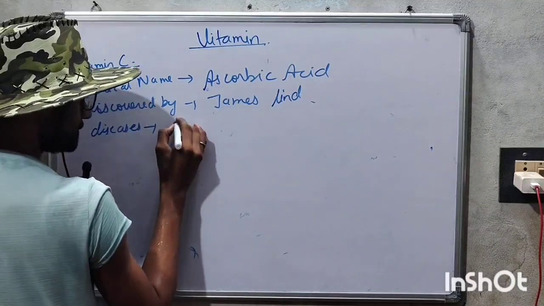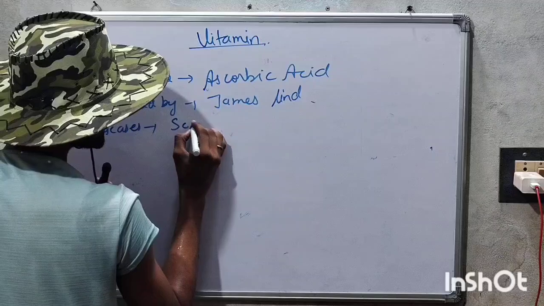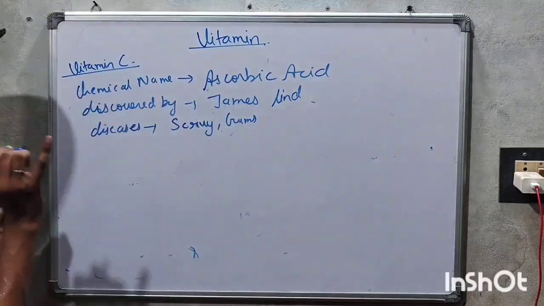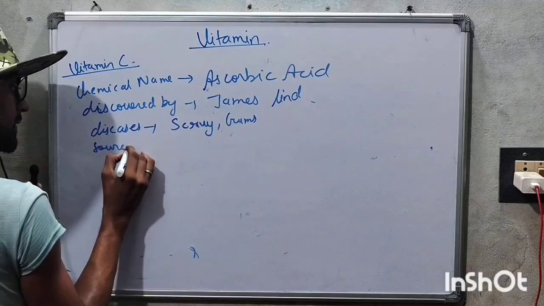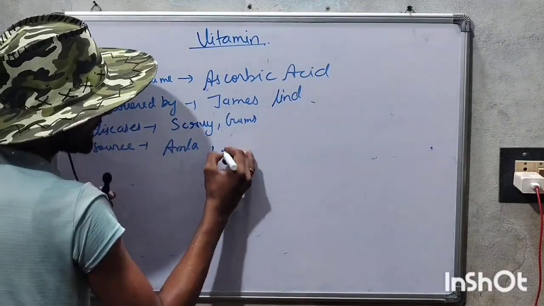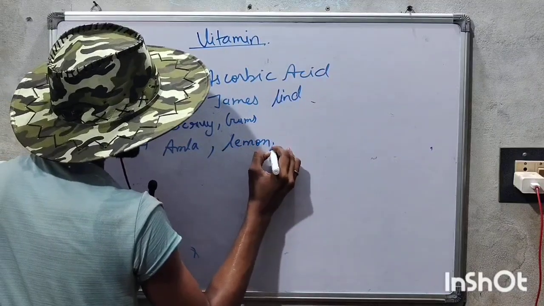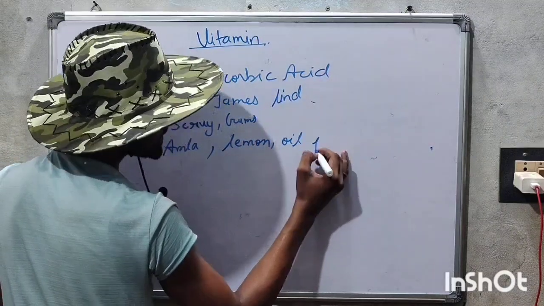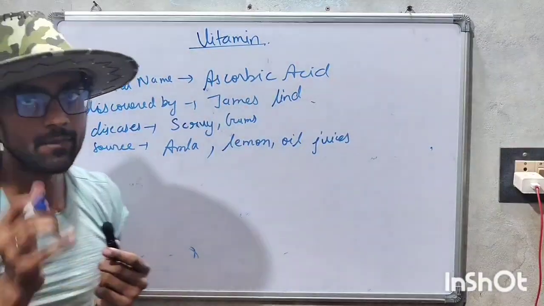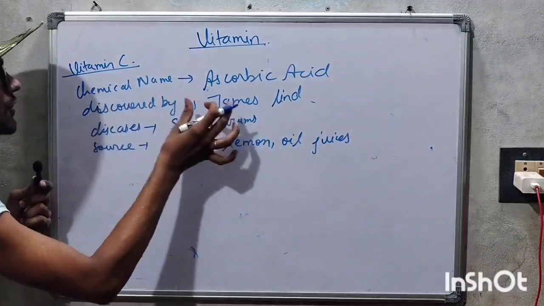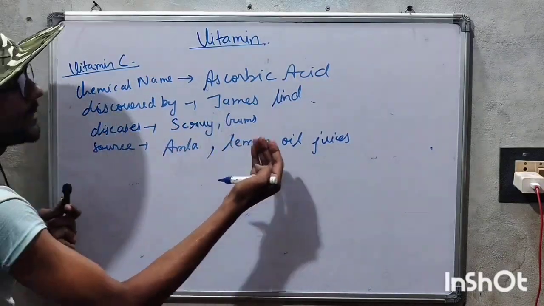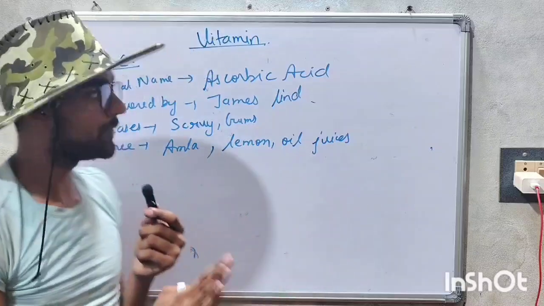The disease is scurvy, and the sources are amla or lemon, citrus juices. So this is vitamin C: its chemical name is ascorbic acid, discovered by James Lind. The disease is scurvy, and the sources are amla, lemon, and citrus juices. These are the facts about vitamin C.